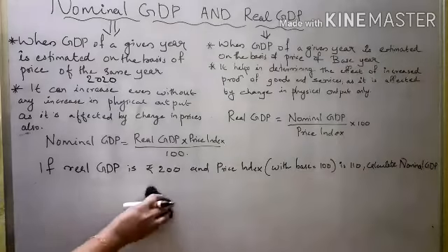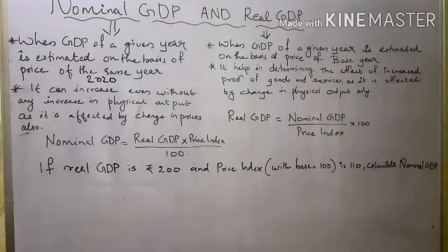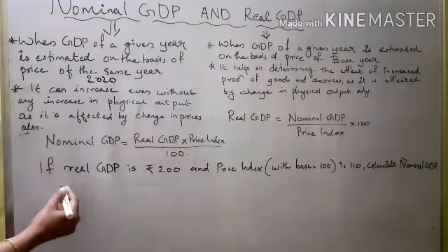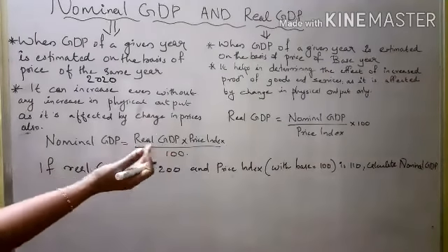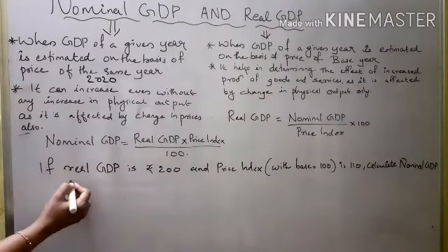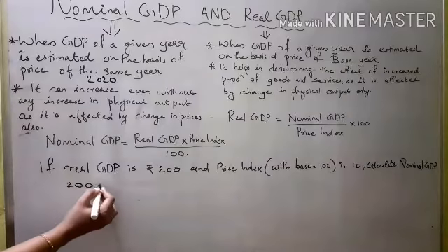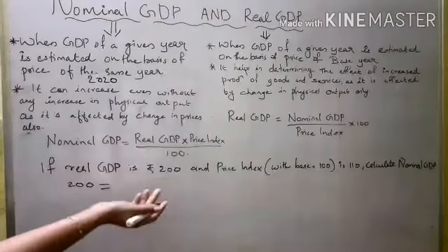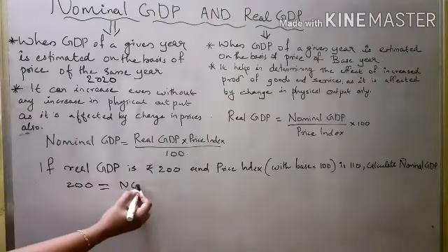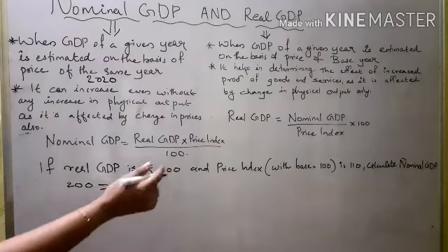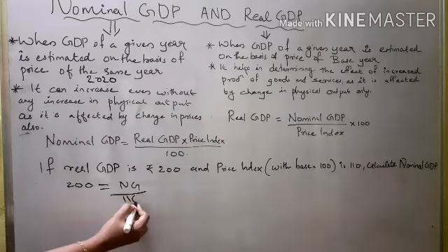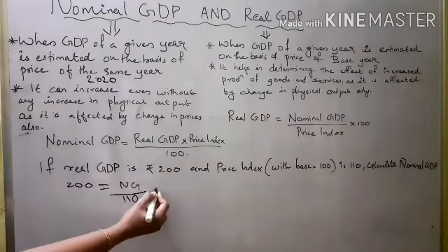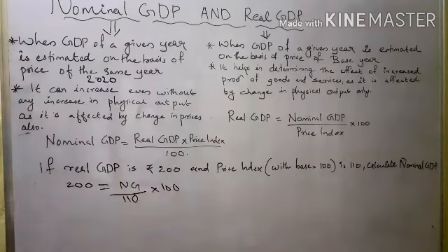Listen. In this case real GDP is 200. Write the equation: real GDP is equal to nominal GDP divided by price index into 100. Real GDP is 200, and nominal GDP we have to calculate. Nominal GDP divided by price index 110 into 100. This is the equation.